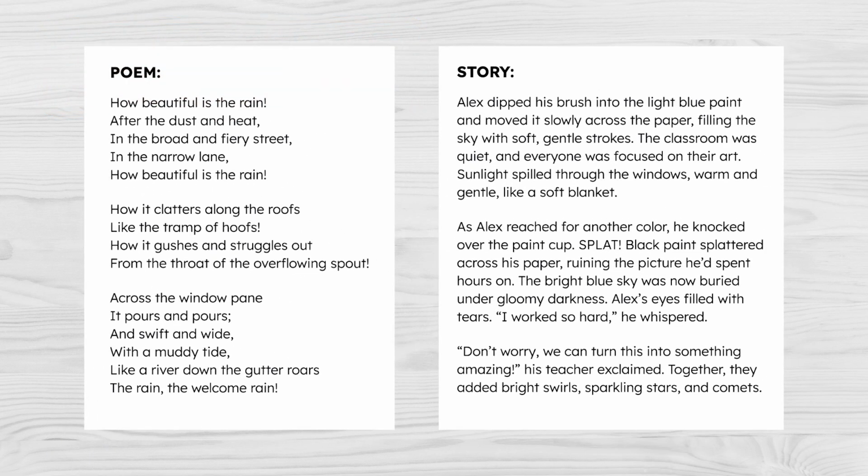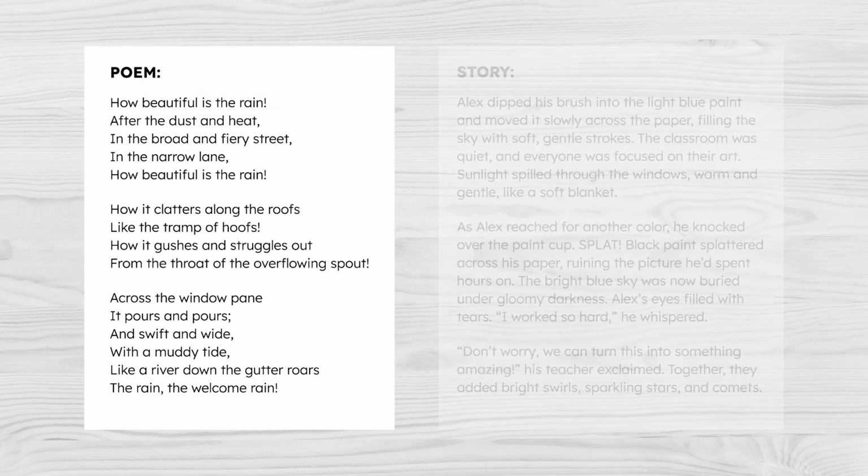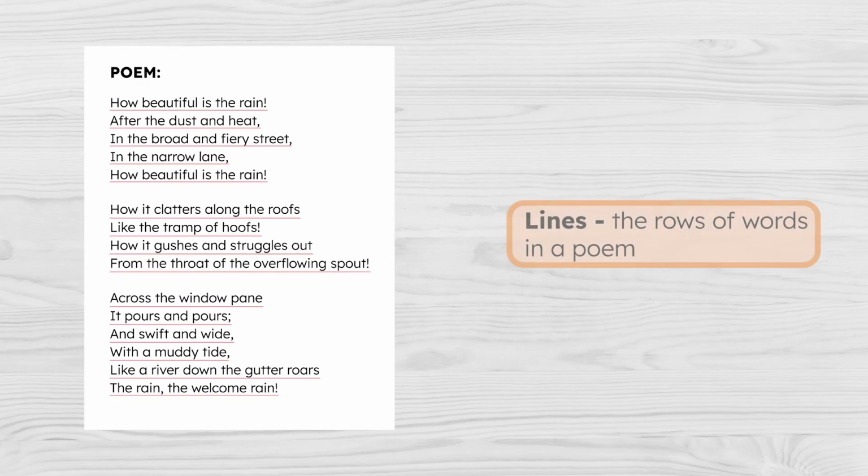The poem isn't written in sentences like the story. Instead, it has lines, which are like rows of words. A line might be a full sentence that ends with a period, or it might be just a few words. In poetry, each line starts on a new row, even if the sentence keeps going.